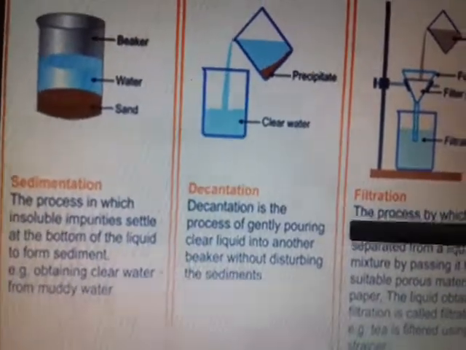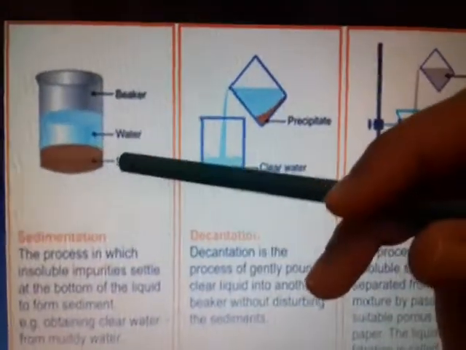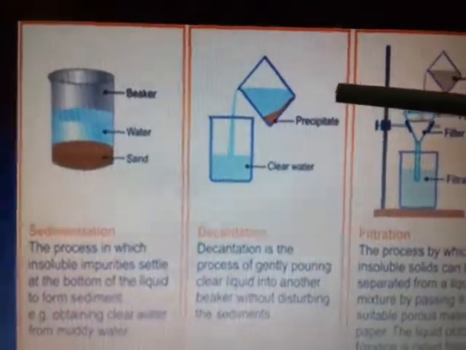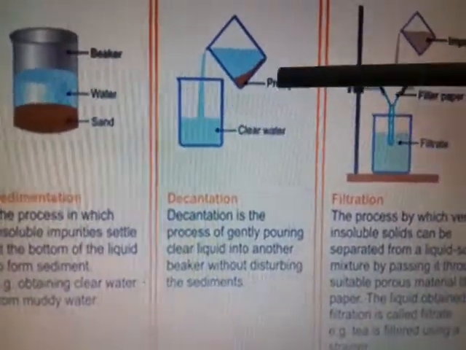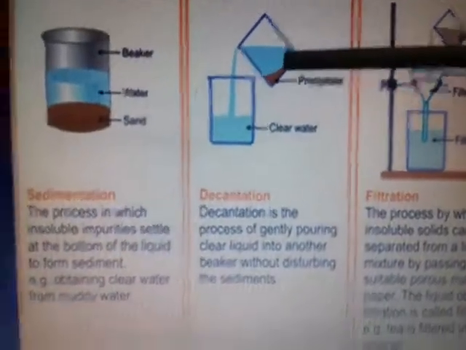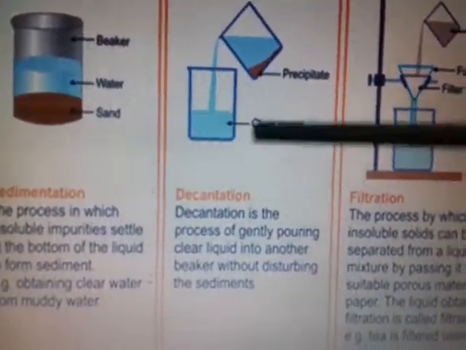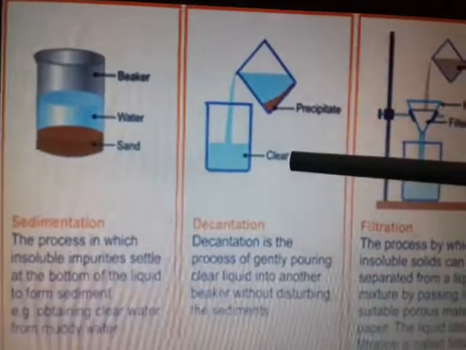The next is decantation. After that, we will lift this entire container very slowly, and we will try to pour the water in such a way that the sand remains here. So the water will come out. We can see that it is purified water, but it is not very pure.